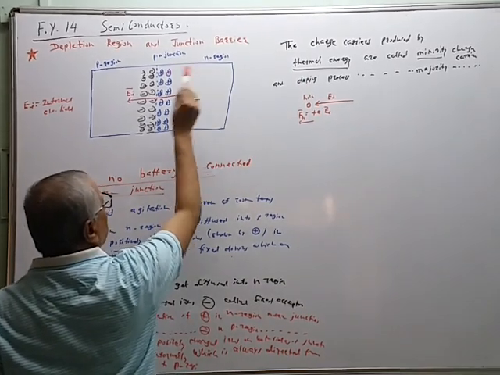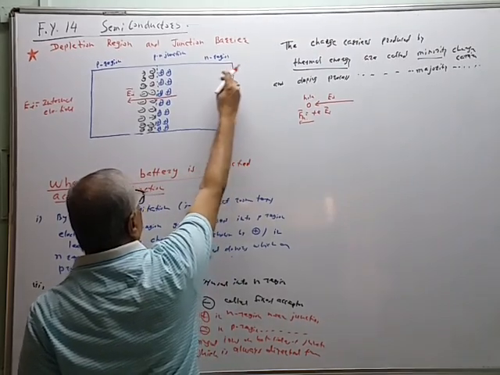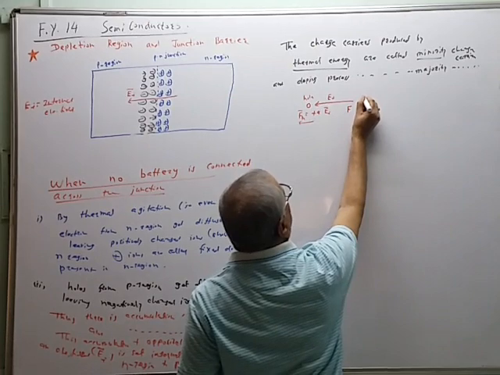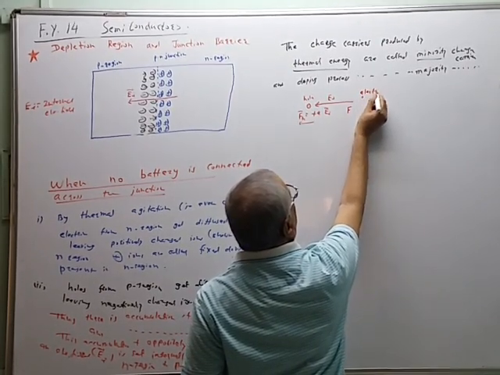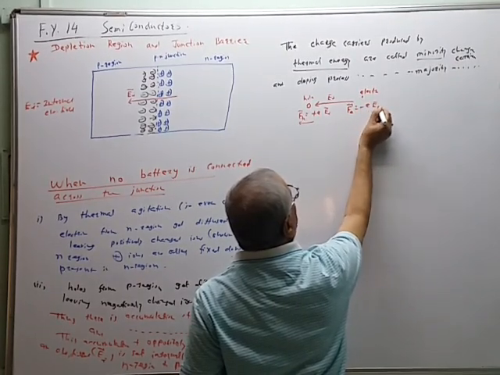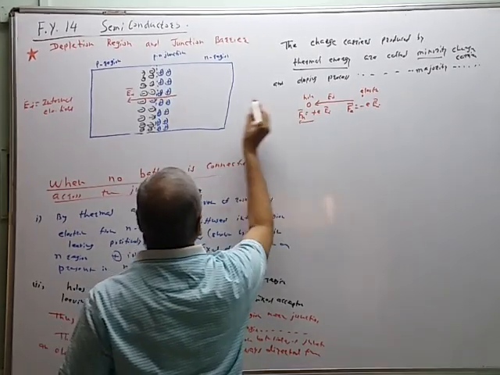Now what will happen with the electron? When the negatively charged electron tries to diffuse into the P region, this is the electron. The force acting on the electron is equal to minus e into EI. So the electric field is in this direction, so Fe is in the opposite direction.